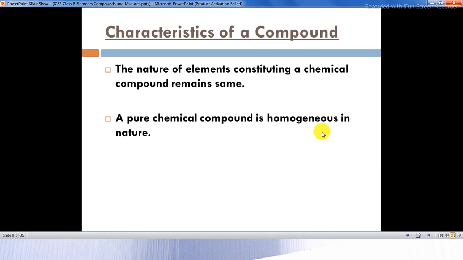Next, what are the characteristics of a compound? The nature of elements constituting a chemical compound remains the same. A pure chemical compound is homogeneous in nature. Now, homogeneous means it will be uniform. You cannot differentiate it into 2 layers. It's a chemical compound which is homogeneous in nature.